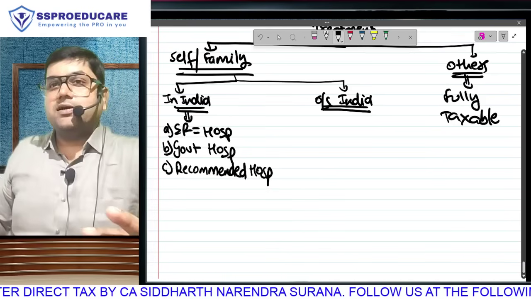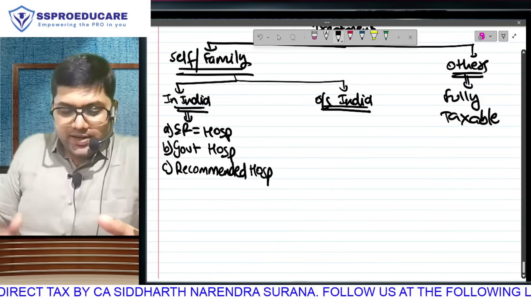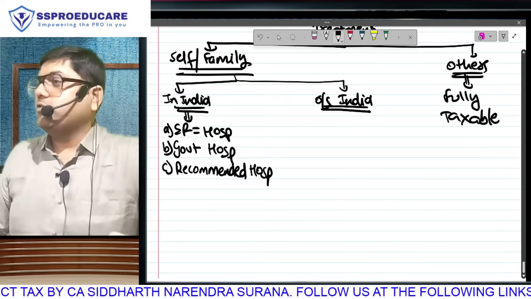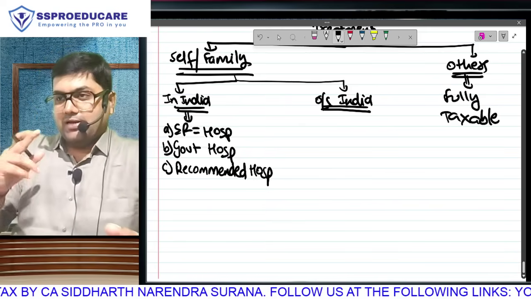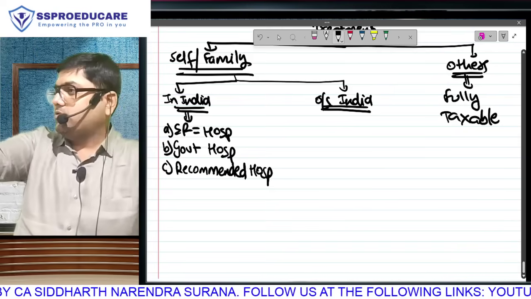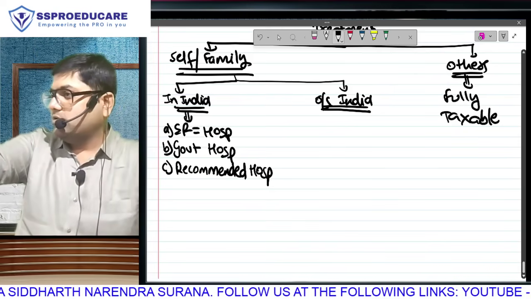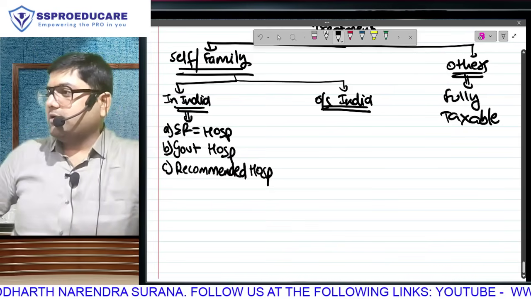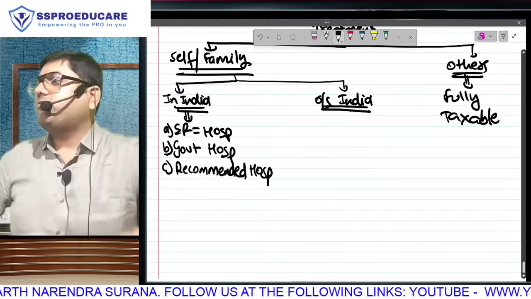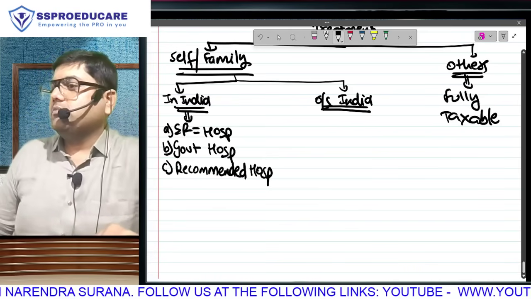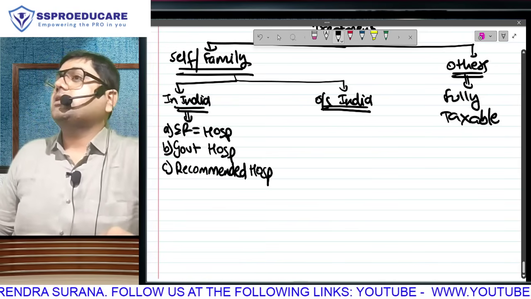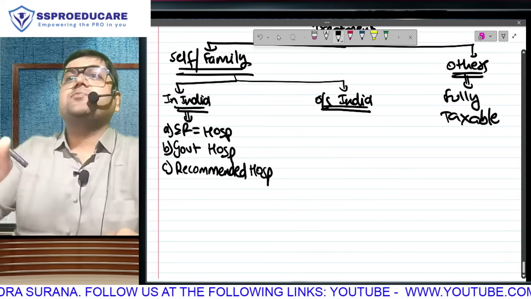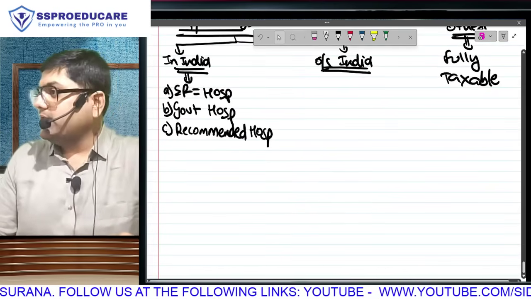The condition of government hospitals in our country is horrible. When a government hospital is unfit to give you a particular treatment, sometimes they will tell you to cross the road and go to the private hospital across the road. We recommend that you take treatment from there. We have done some tie-up for some concession till the time our machine is not working. Such hospitals are recommended hospitals. Your employer is bearing your treatment cost in that recommended hospital.